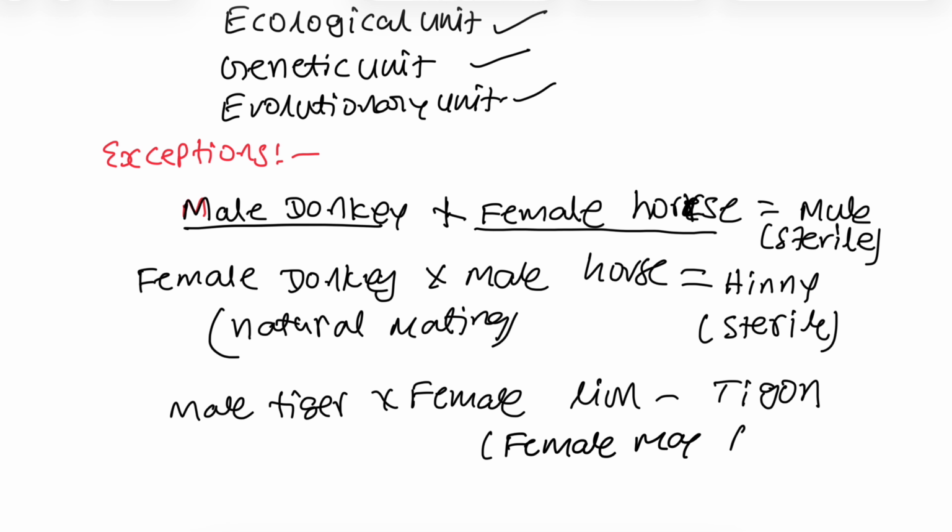But they cannot show natural mating; an artificial environment is required. In forest, male tiger and female lion cannot mate because lion is present at one place, tiger is present at another place, they do not come close to each other. But in zoo park or anywhere, if you keep both in one room, that leads to formation of tigon.